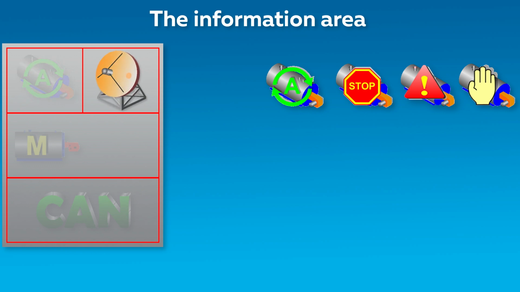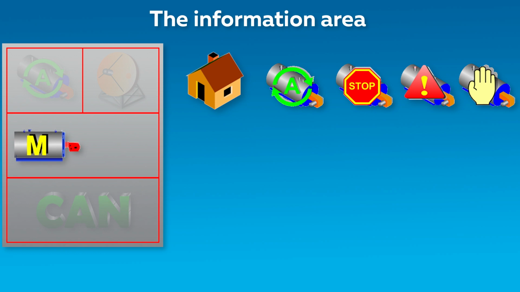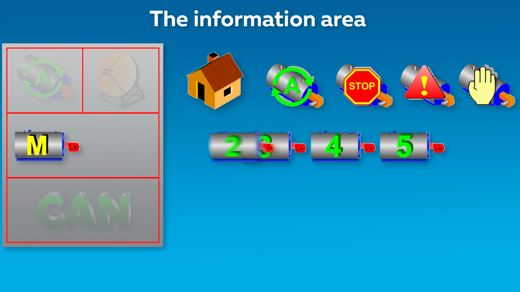The next pictogram displays the system control method. Control can be implemented either from a remote workstation or locally from the operator's panel. The role of the boiler in the cascade is determined by the following pictogram. The letter M indicates the boiler is leading and performs the master's role. When any digits are displayed against the boiler background, it indicates that the boiler is slave, and the number indicates its location in the cascade.